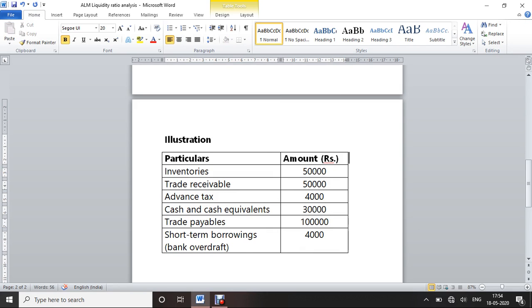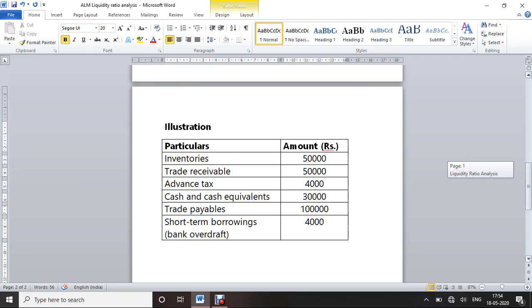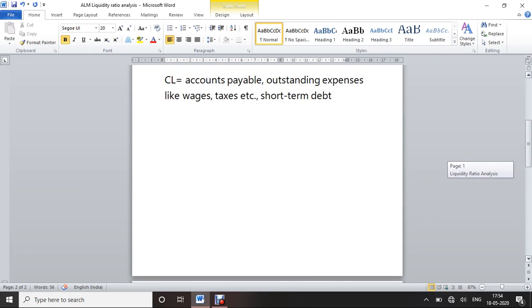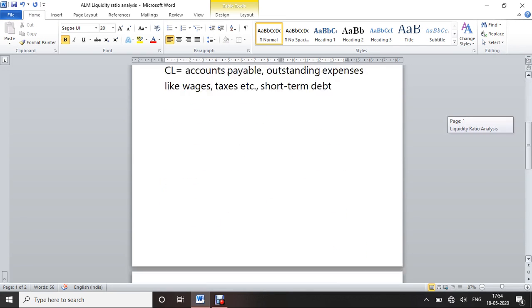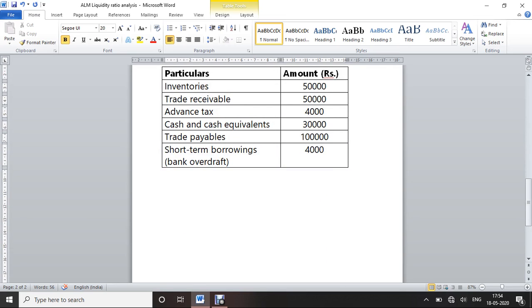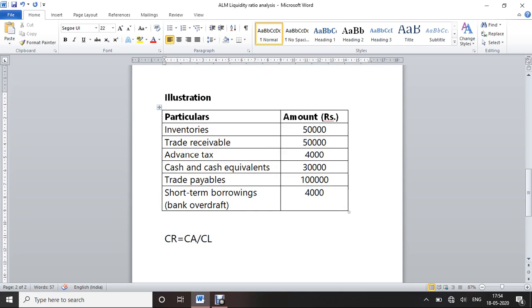Okay, so next we move on to current ratio. What we have already seen: current ratio equals current assets divided by current liabilities, CR equals CA divided by CL. In this particulars, what are included in current assets and what are included in current liabilities?